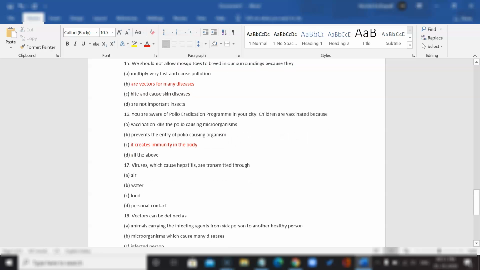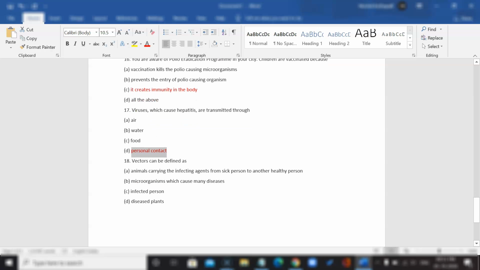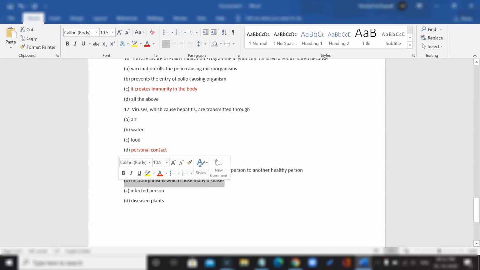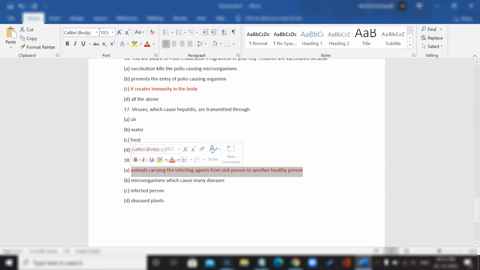So next question. Viruses which cause hepatitis are transmitted through: personal contact, food, water, and air. The answer would be personal contact. Finally, vectors can be defined as animals carrying the infecting agents from a sick person to another healthy person, microorganisms which cause many diseases, infected person, diseased plants. Rule this out immediately. Diseased plants, infected person, no. Microorganisms, no. The answer is animals carrying the infecting agents from a sick person to a healthy person.